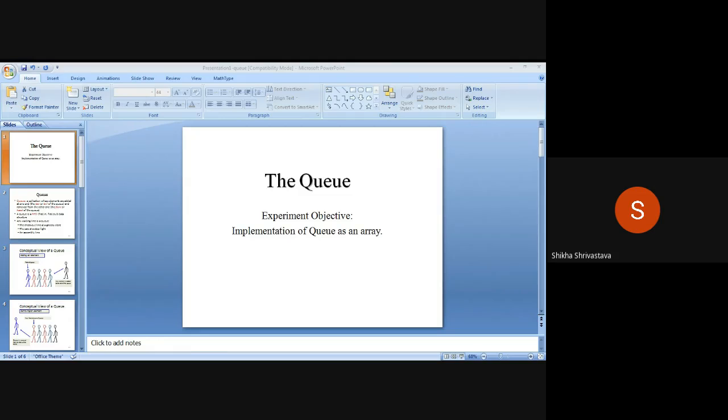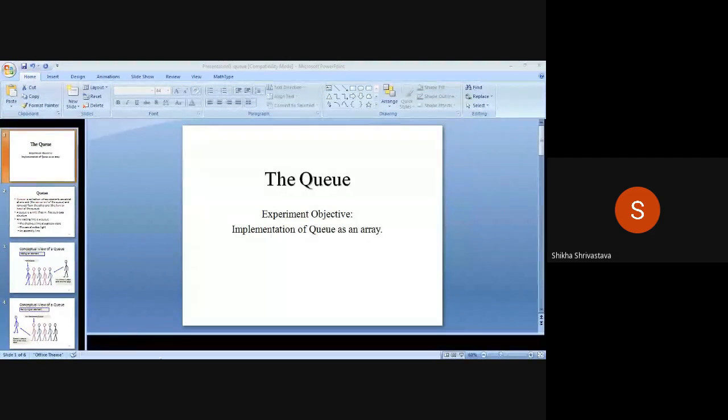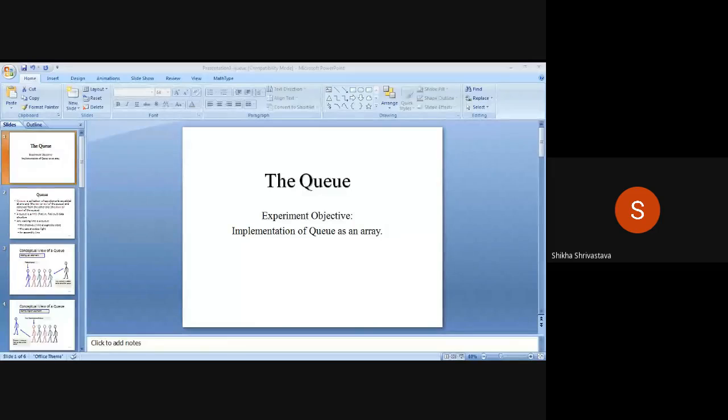Now if we want to delete something, we have to press 2. The deleted item is 34, because 34 is the first element in the queue, and in deletion from a queue, the element from the first position or front position is deleted. So 34 is the element to be deleted. And now we use 4 to exit this code. So this is our program of queue implementation.